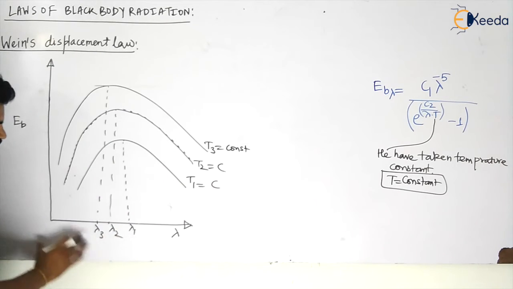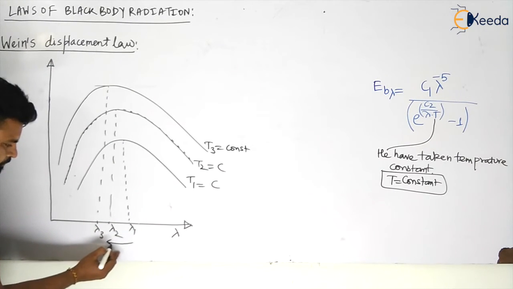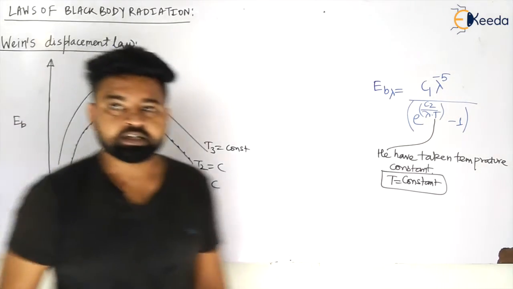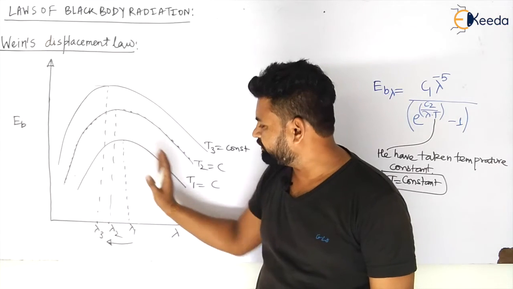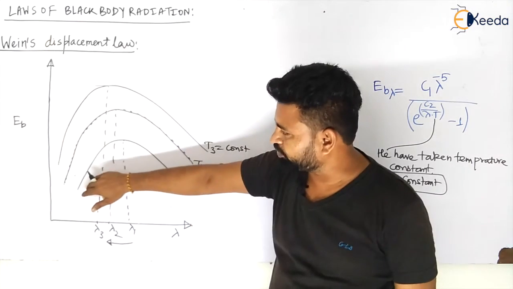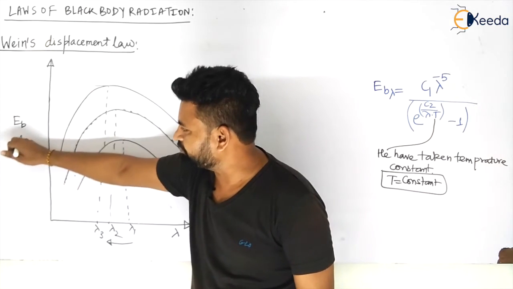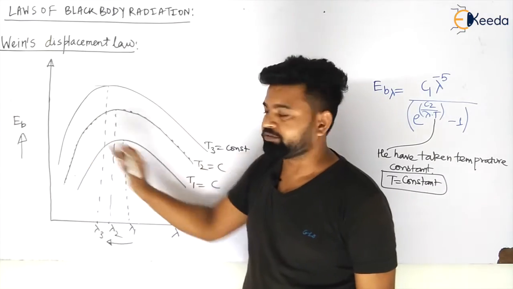Now you can analyze from this that as the wavelength is decreasing in this direction, the graph of emissive power at this particular temperature is shifting towards the left, my dear students.